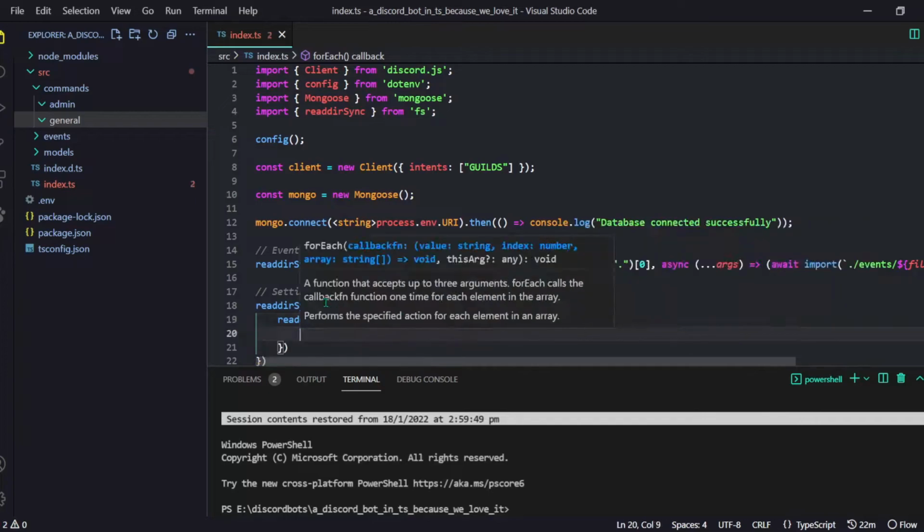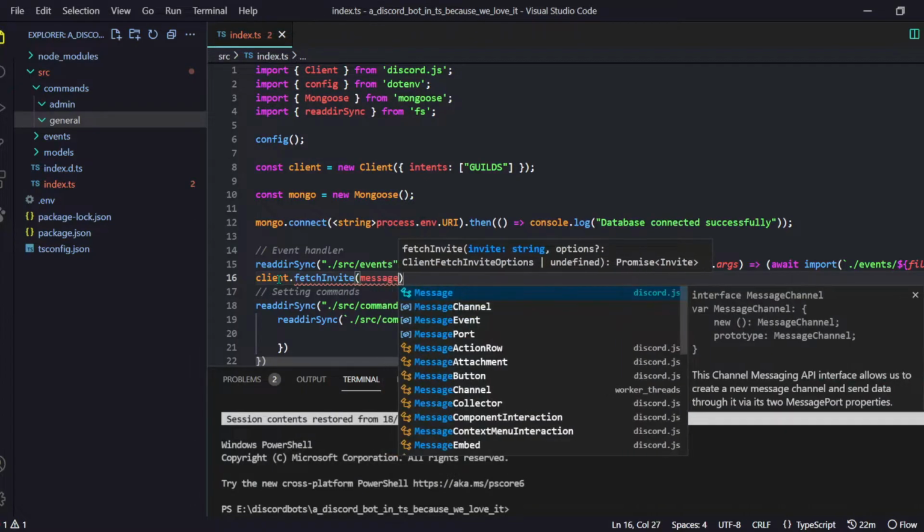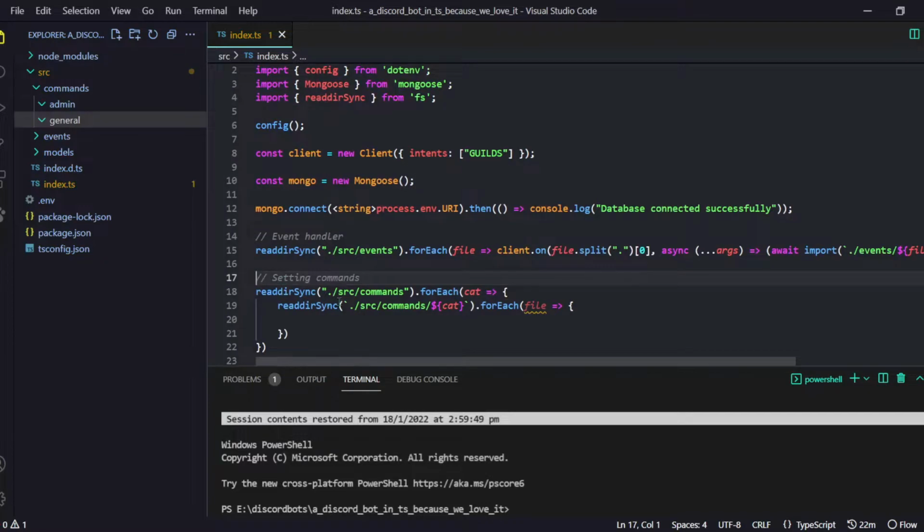So we are going to loop through once more, and this is our command, and I will just name it file instead. And by the way, naming a parameter anything doesn't change the value. I've seen people who think that if you are doing client.on message, comma something, then you are getting message, and if you do interaction, comma something, then you are getting interaction. I mean, you know what I'm saying.